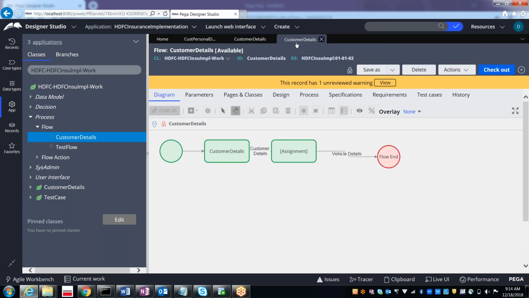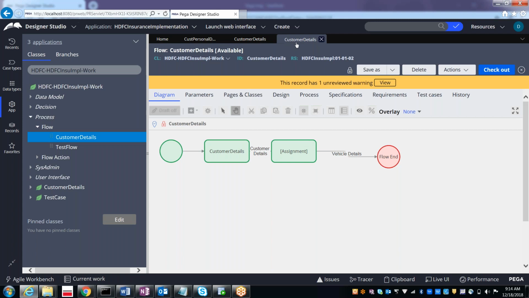Got it, guys? I hope it's clear. If you save on any of the versions, that is a different rule only, so you will be seeing two different versions. That's all about the check-in and check-out. As I said, we will start with the activities now.